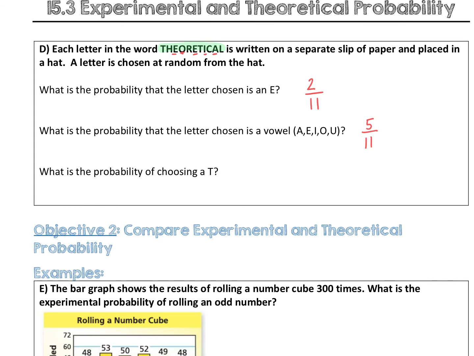What is the probability of choosing a T? We have 1, 2 T's, so it would be 2 out of 11. The same probability as it is to pull out the letter E.